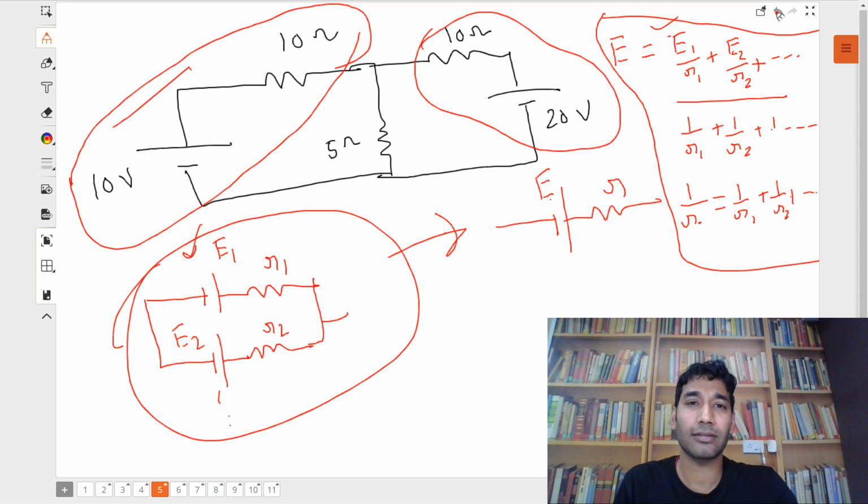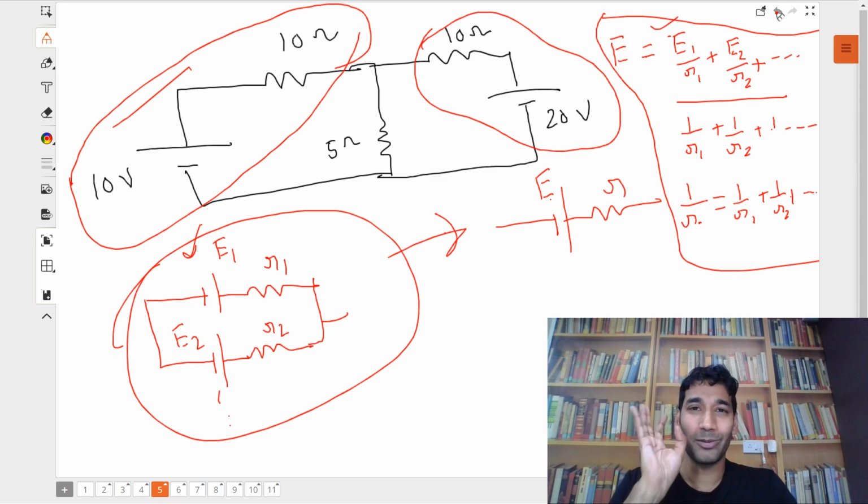10 upon 10 is 1, plus 20 upon 10 is 2. So 1 plus 2 is 3, upon 1 by 10 plus 1 by 10. I think you can solve this. I'm not really going to go into algebra and solve this. But this method is the what? Third method or fourth method?